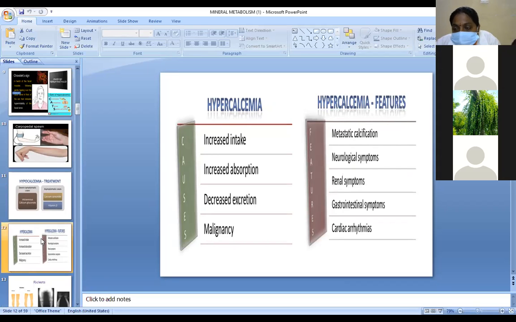So the causes are mainly increased intake, increased absorption, decreased excretion and malignancy. Features are mainly metastatic calcification, neurological symptoms, renal symptoms, gastrointestinal symptoms and cardiac arrhythmias. These are the main symptoms and features of hypercalcemia.